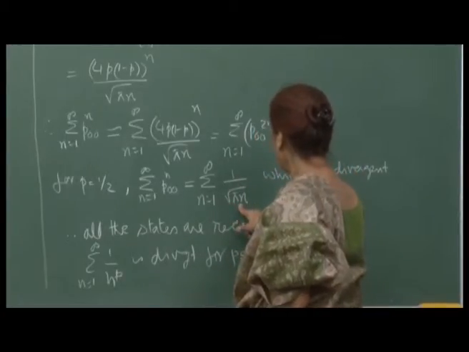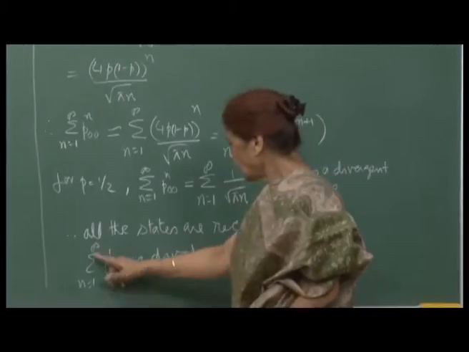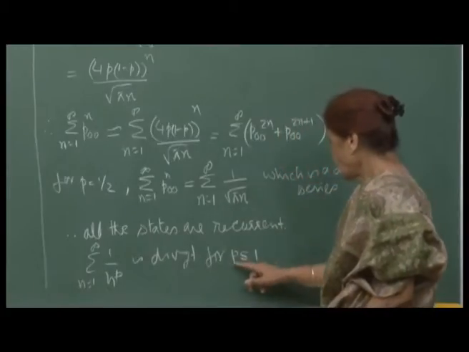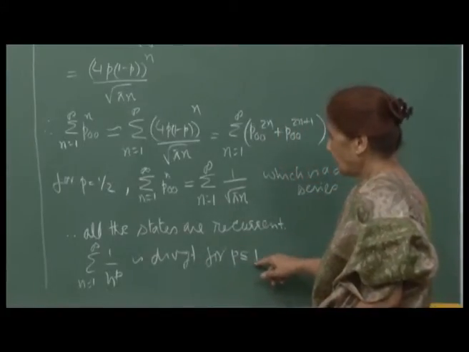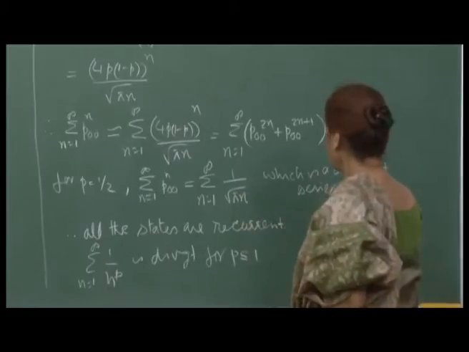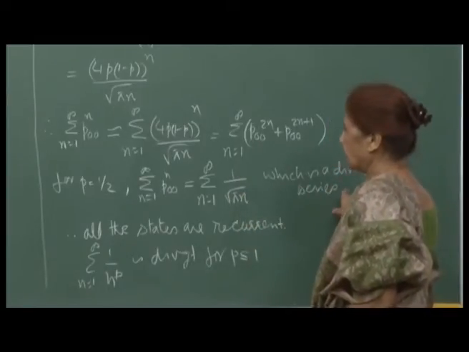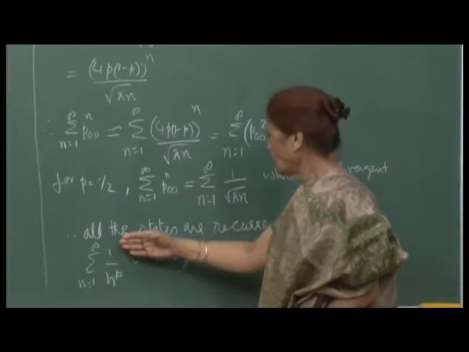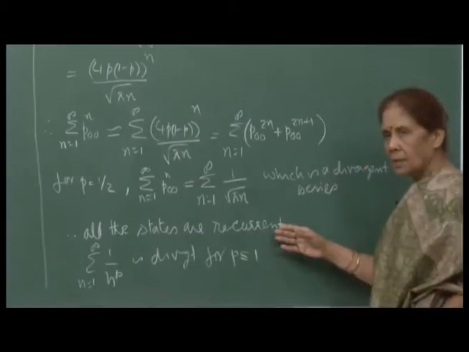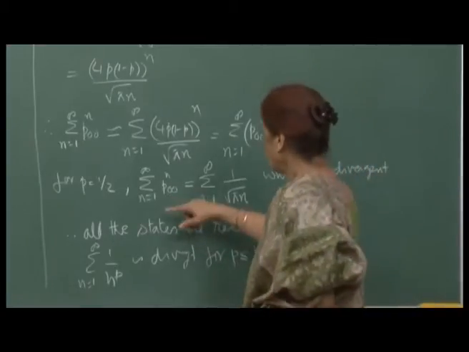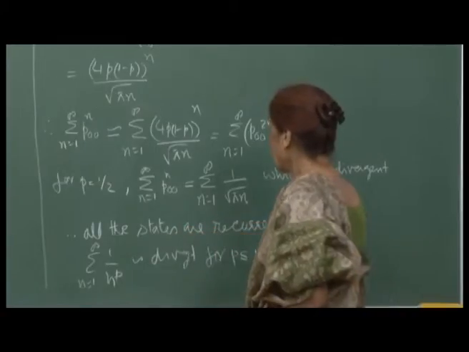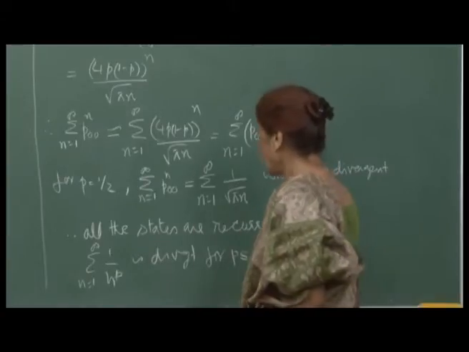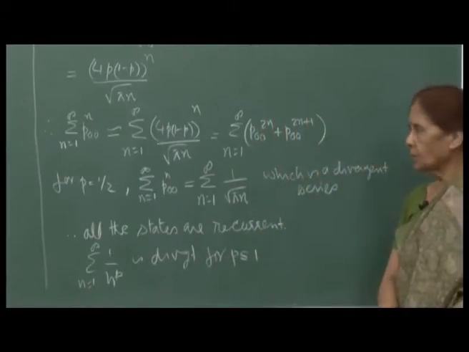So, this will be 1 upon n raised to half, and we know that this series 1 upon n raised to p, n varying from 1 to infinity, is divergent for all the values of p less than or equal to 1. This we already know. So, therefore, this is a divergent series, and we will immediately conclude that all the states are recurrent, because the time to return is infinity. So, all states are, that means sigma n varying from 1 to infinity p_00^n diverges, so this is recurrent, and therefore, all other states are also recurrent.